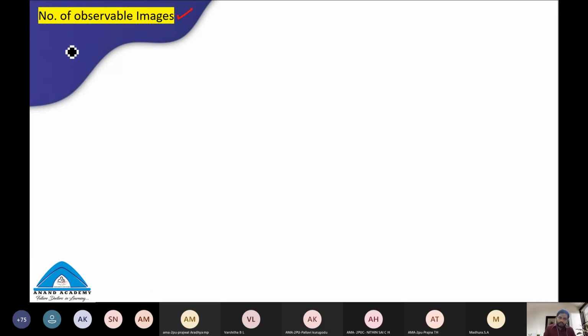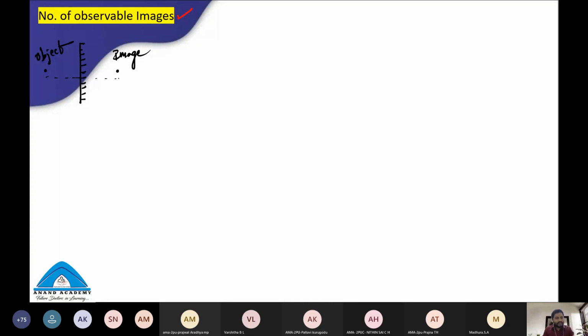Students, observe carefully. I have a plane mirror. There is an object placed here. This is called the object, and at the same distance, image will be formed. So how many objects are here? One.